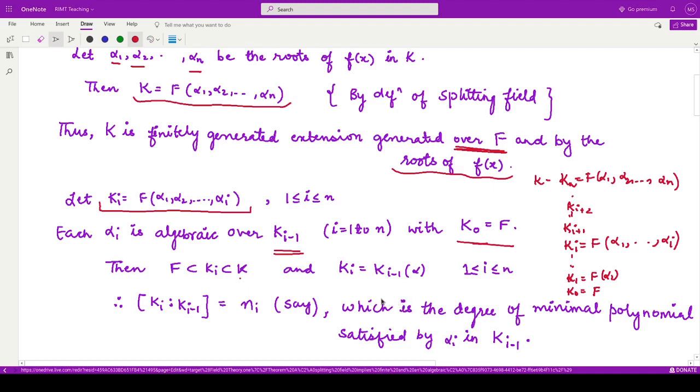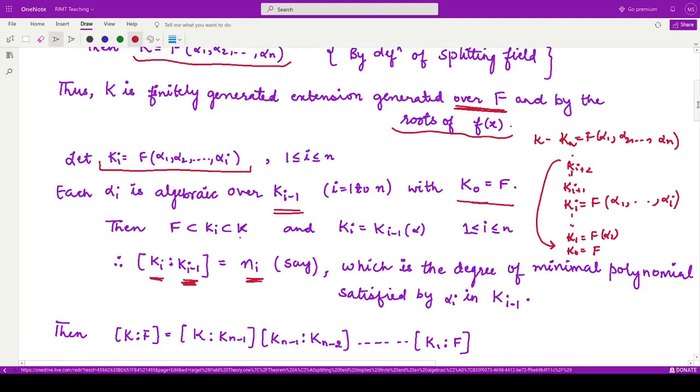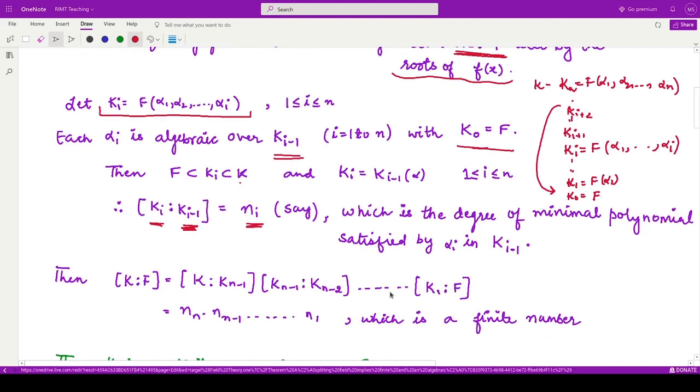So what would be the degree of this whole extension field over the lowest field, that is F? The degree of Ki over K_(i-1) is ni, which is the degree of the minimal polynomial satisfied by alpha i over K_(i-1). If its degree is ni in general, what would be the degree of all the fields?